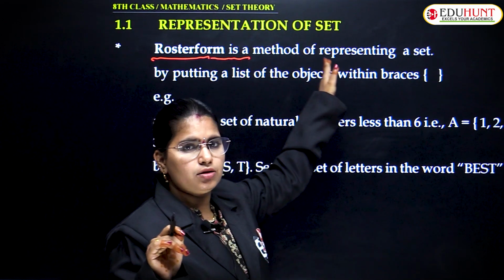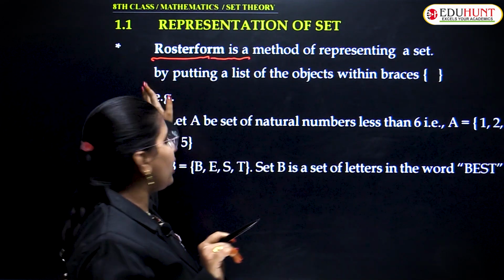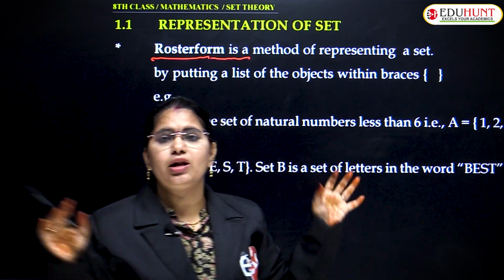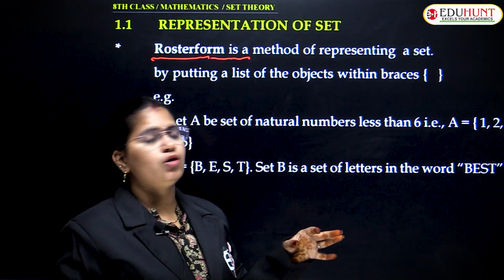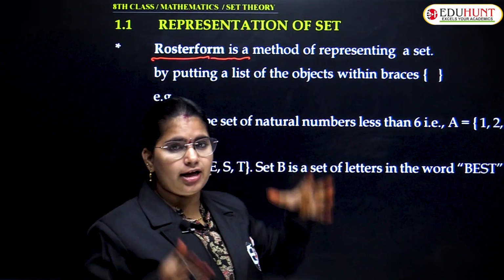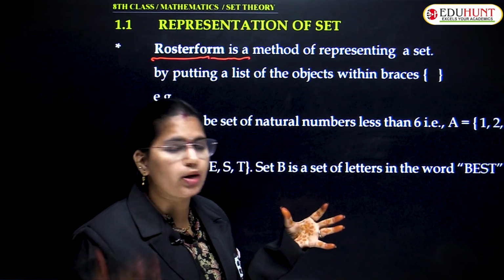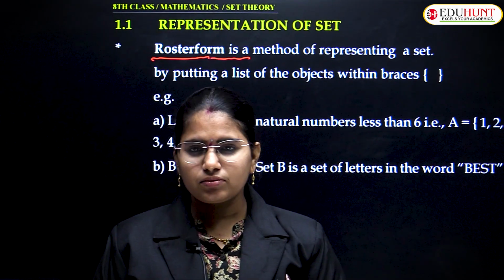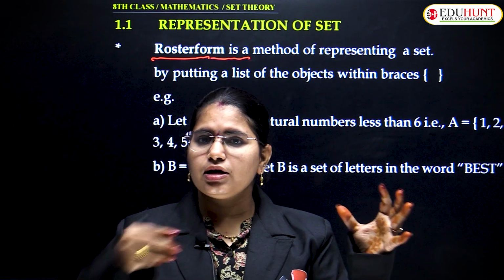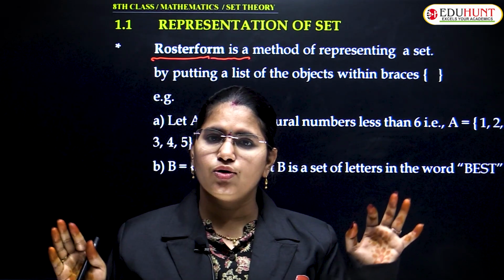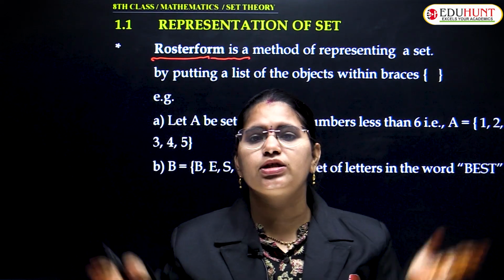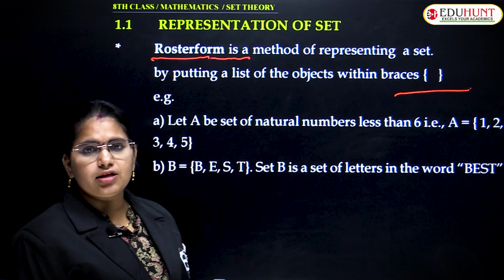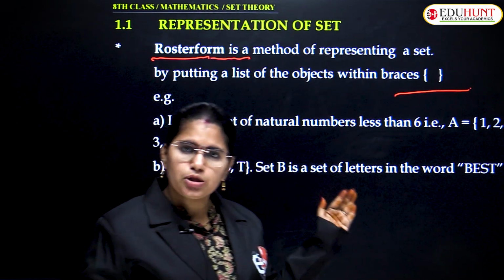It is a method which represents a set by putting a list of objects within the braces, collecting all the elements of the set. Simply put, you have a set, and putting all the elements you write within the curly braces, that is nothing but roster form. Let me discuss one example so that you will have clarity.